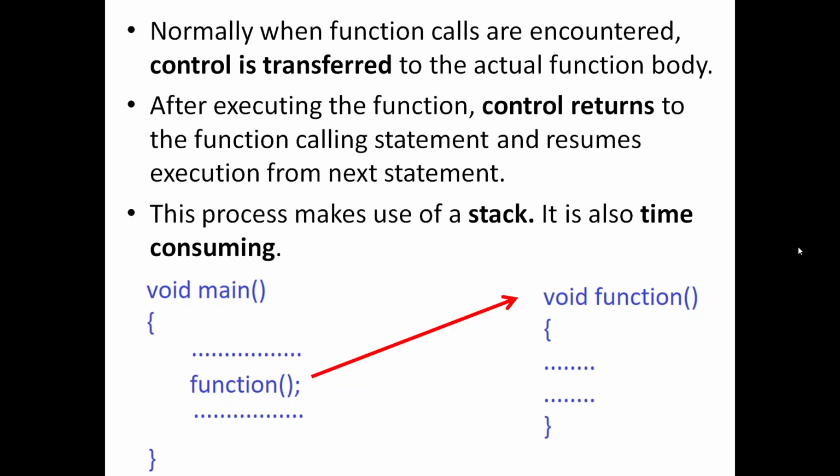Having seen the function call, control is immediately transferred to the definition or body of the called function, and it is executed thoroughly. Finally, when the closing brace of the function is reached, it returns to the calling function and continues to execute the remaining statements of the calling function. The drawback of this arrangement is, number one, there is a wastage of time.